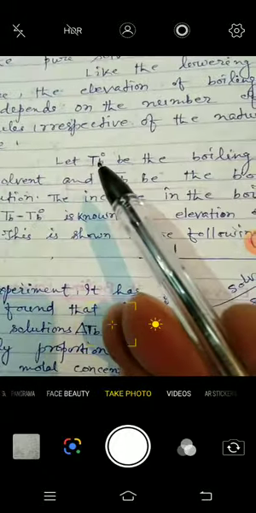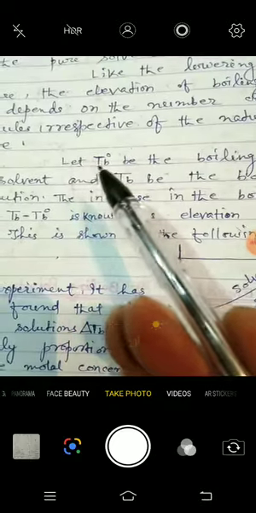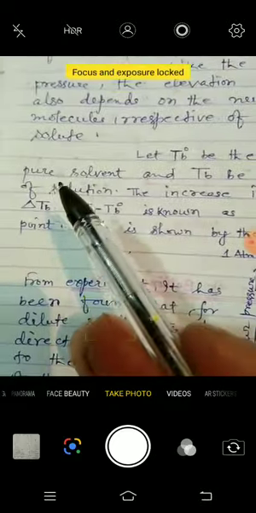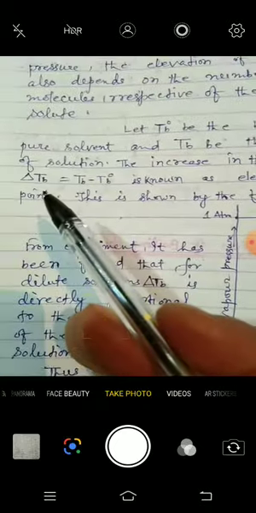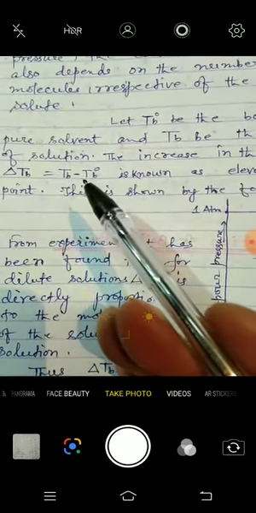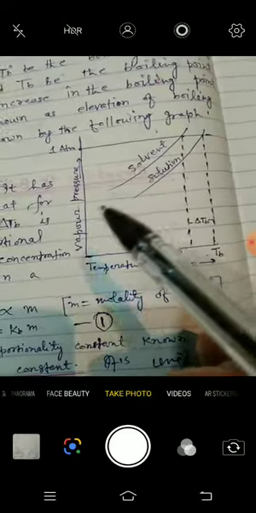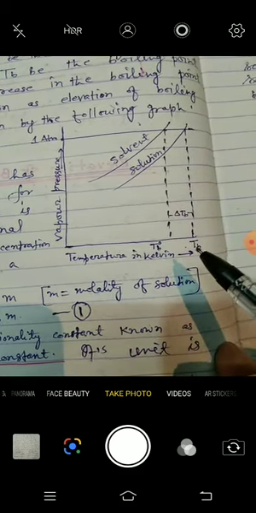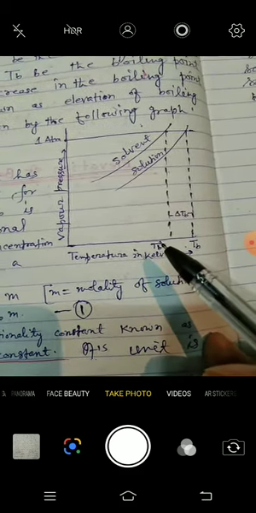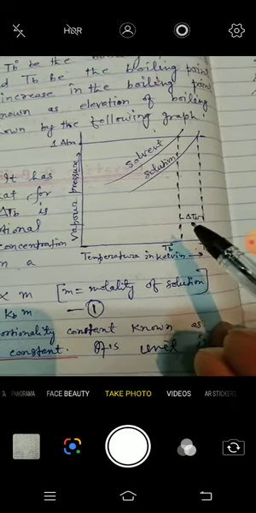Here, let Tb naught be the boiling point of pure solvent and Tb be the boiling point of the solution. The increase in boiling point, Tb minus Tb naught, is known as elevation of boiling point. This is shown by the following graph. The graph shows temperature in Kelvin here. This is Tb, this is T naught b, and the difference is delta Tb.